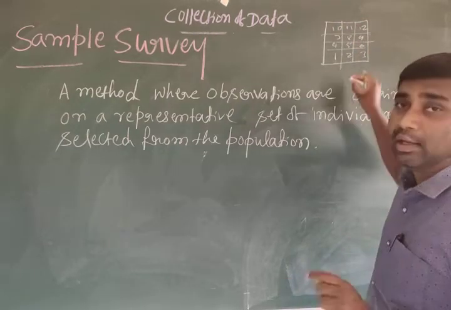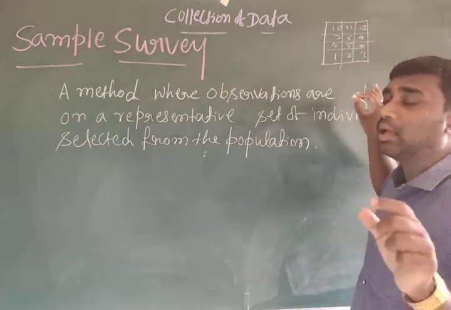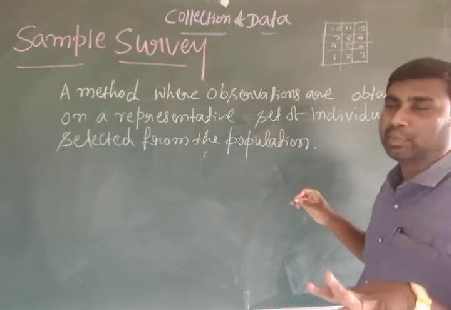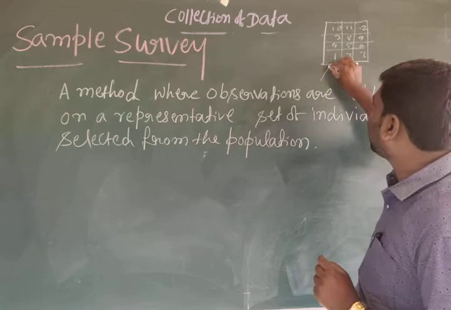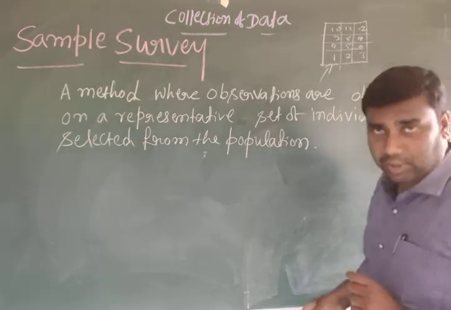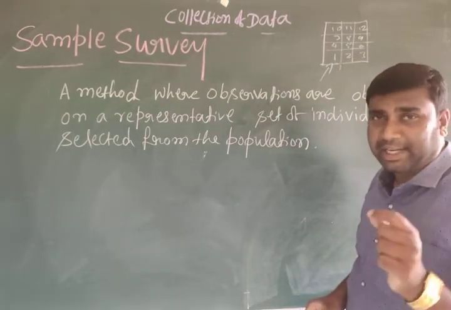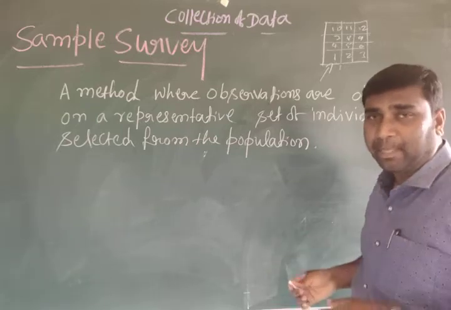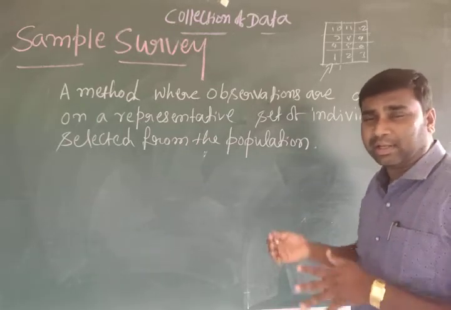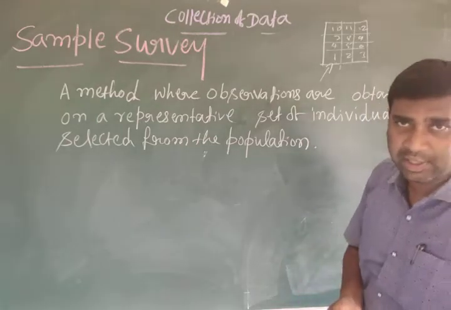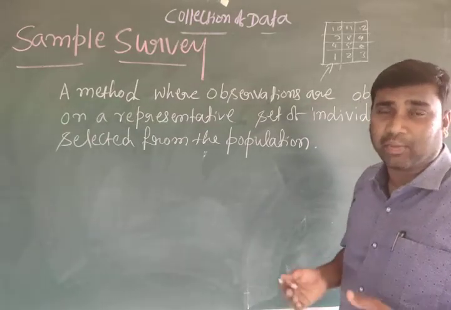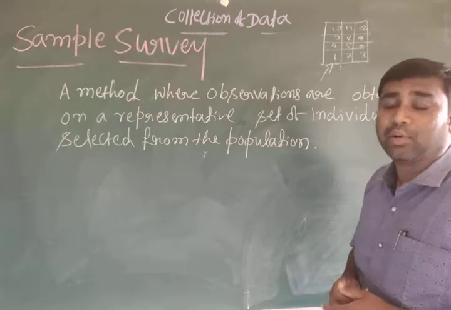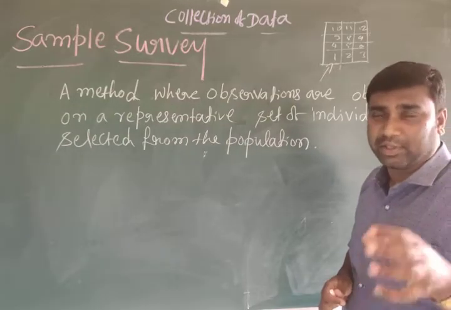If a person like an enumerator, those who conduct the census, asks in the first home to collect the information about how many people are there, how many are working, how many are not working, how many are aged, how many are children, how many are educated, how many are uneducated, right?